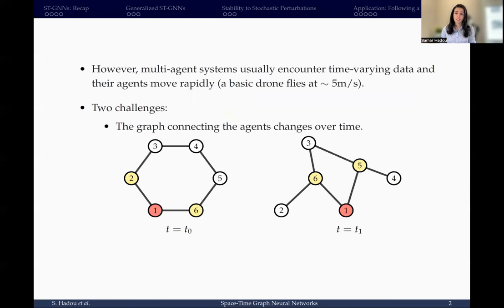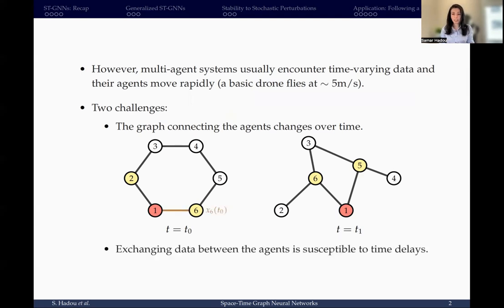First, the graph connecting the agents changes over time, and we might start with the graph on the left, and in the next time step, the agents move to new positions, forming a new graph like the one on the right. And the question is, which graph to choose in learning?